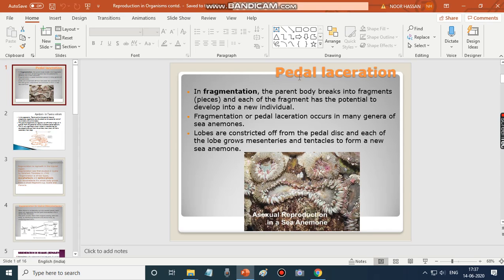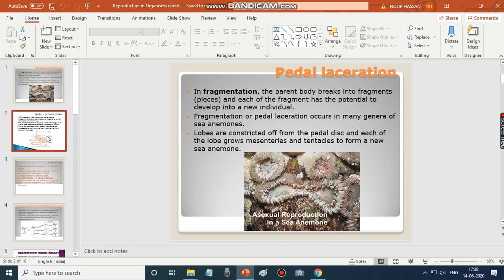Pedal refers to podia, it is equivalent to podia, the feet. So from the bottom, a pedal or foot breaks off from the parent body. Many bits are broken off, and each one can develop into the whole body. This is very common in sea anemone.